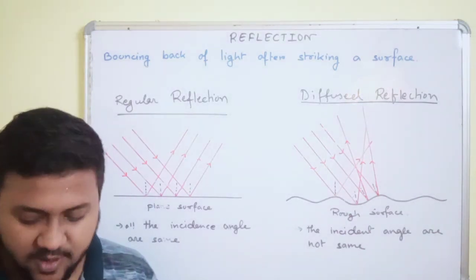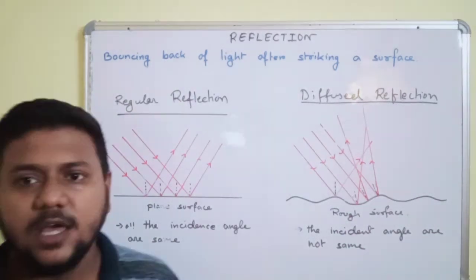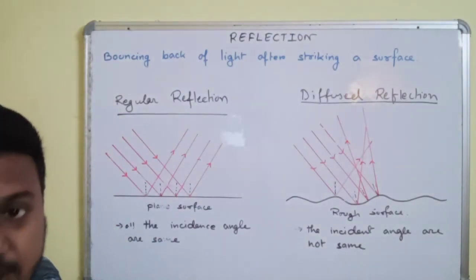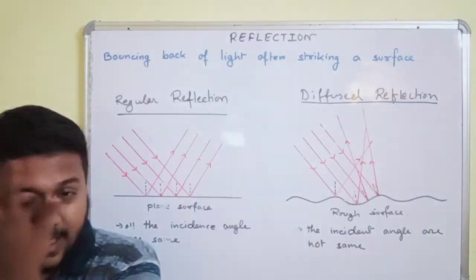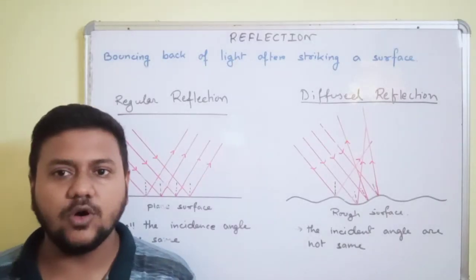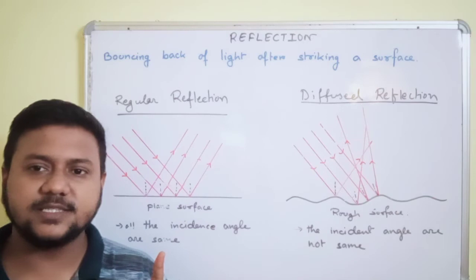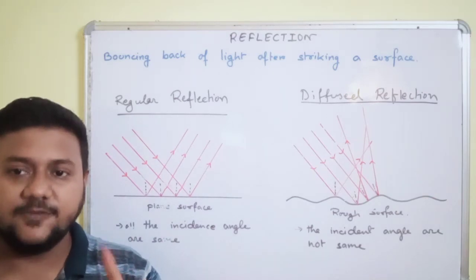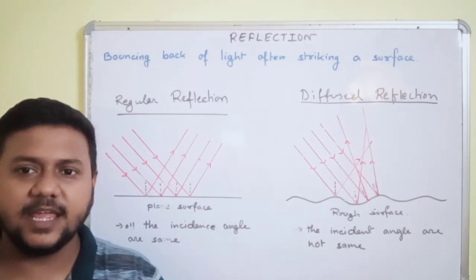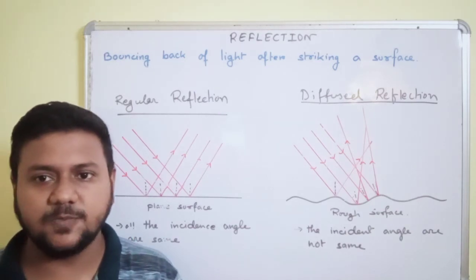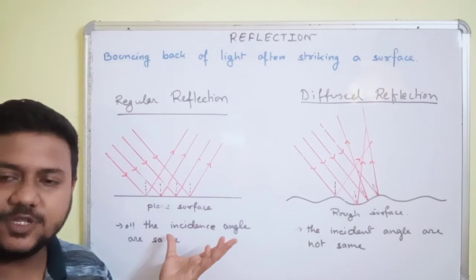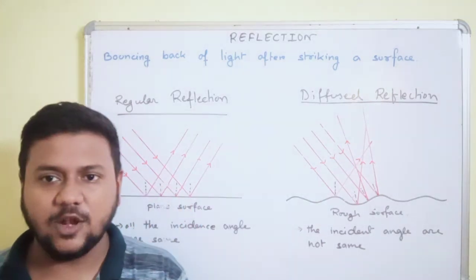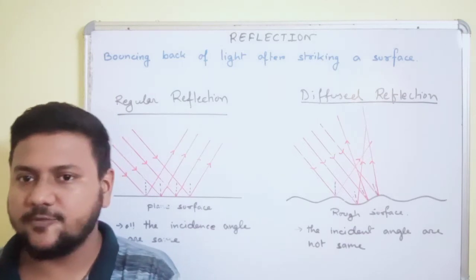In this video we have learned that reflection is the bouncing back of light from a plane surface or a rough surface, but it maintains two laws. The first law states that the incident ray, the reflected ray, and the normal at the point of incidence all lie on the same plane. In the second law we have learned that the angle of incidence is equal to the angle of reflection.